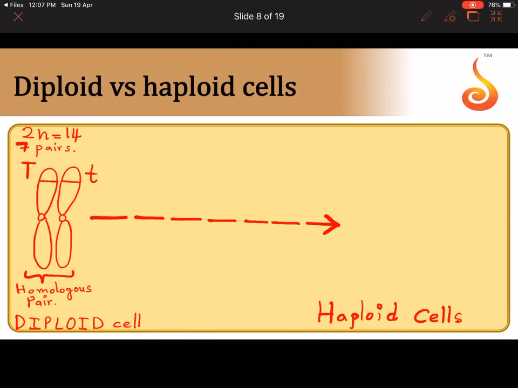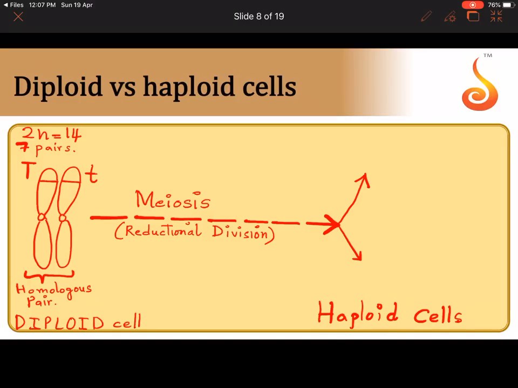What is that cell division? Yes, you are right. Meiosis has to take place. Meiosis is also called reductional division. For a diploid cell to become a haploid cell, meiosis has to take place. Now in meiosis, you will get haploid cells.